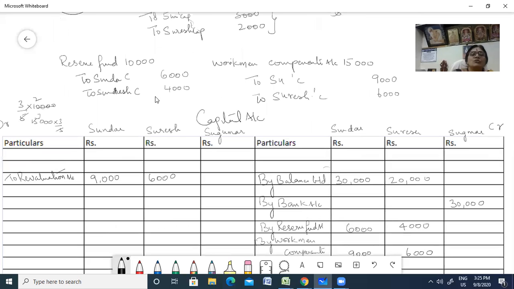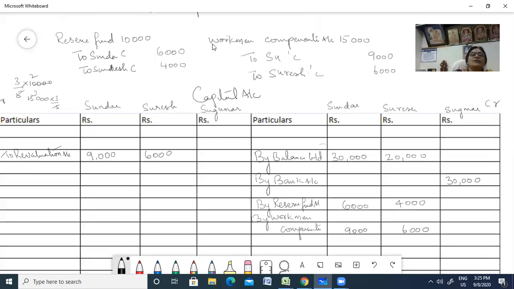Now how are you going to post that? You're supposed to debit Sukumar's capital account, right? So you're going to debit his account with 5,000 because of the goodwill, right?